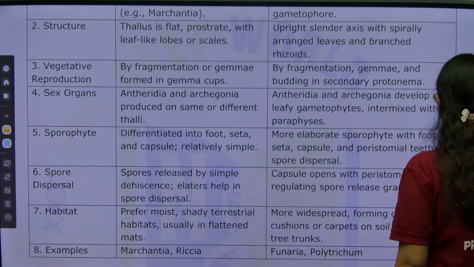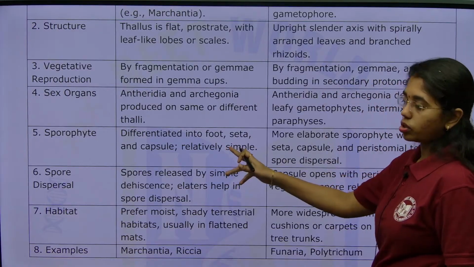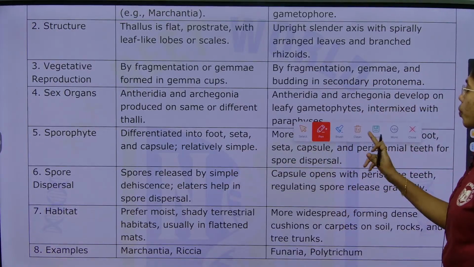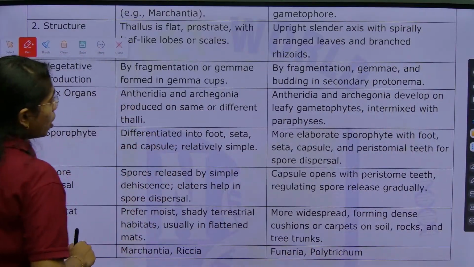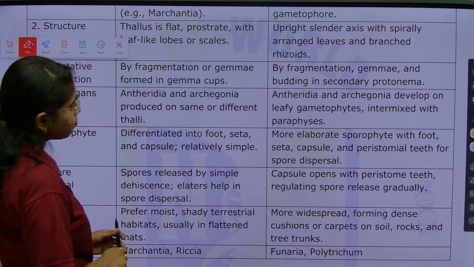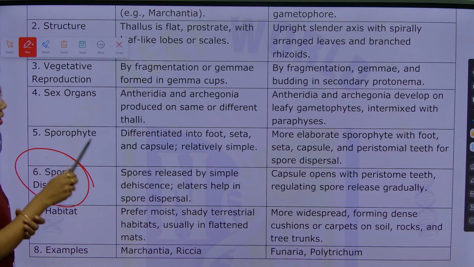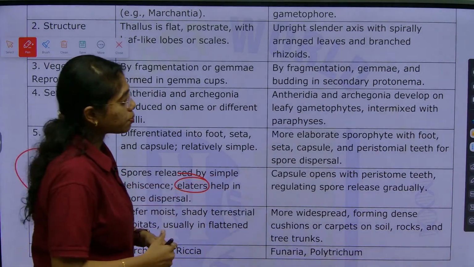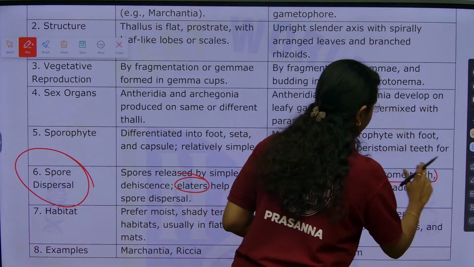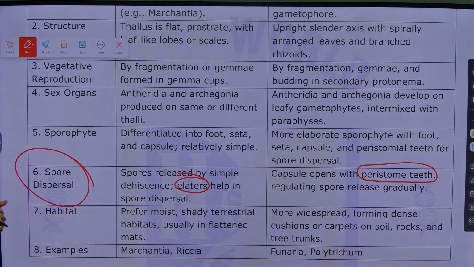Sporophyte is elaborate in mosses when compared to liverworts. Here we go with spore dispersal. Spores released by simple dehiscence and elaters will help in spore dispersal. Here the capsule will open with peristomial teeth. Peristomial teeth will aid in the spore dispersal in mosses.